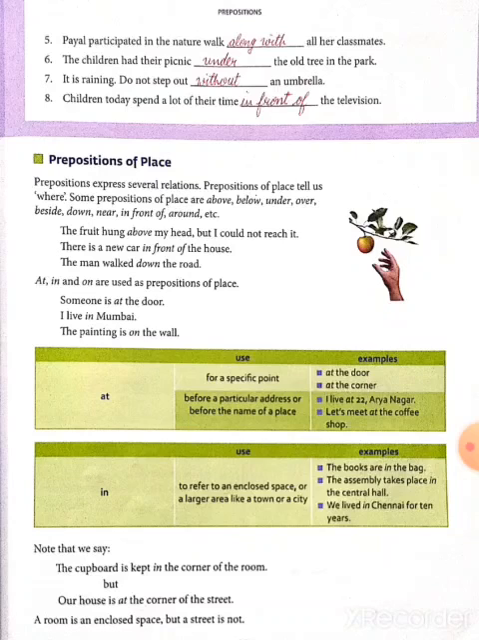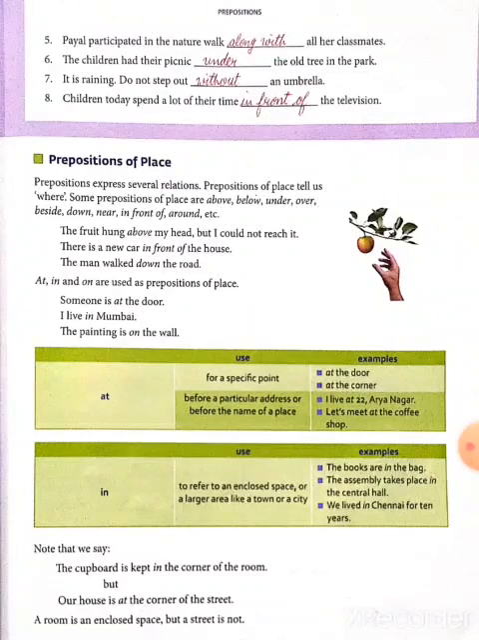For prepositions of place, we use at, in, and on. At is used for a specific point, like this: at the door, at the corner. Before a particular address or before the name of a place, we use the preposition at. Example: I live at 22 Aryanagar, and let's meet at the coffee shop.